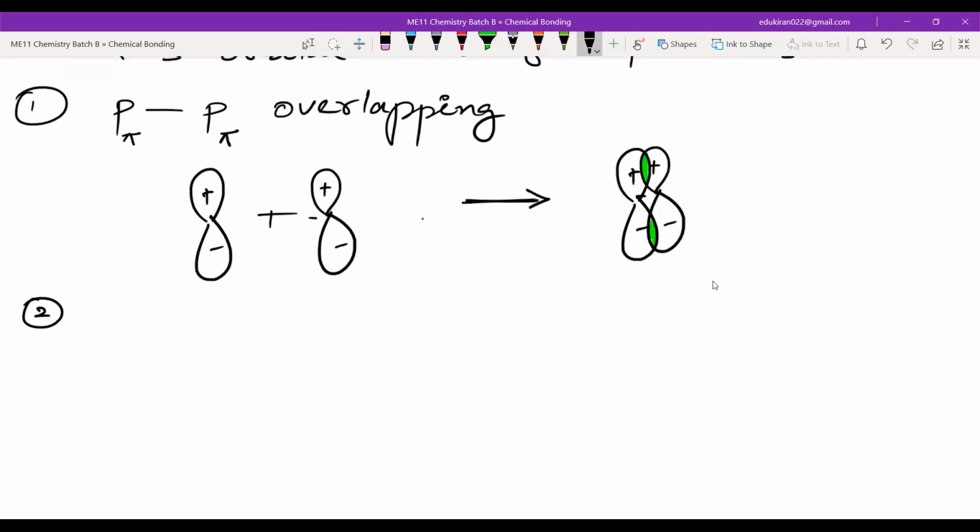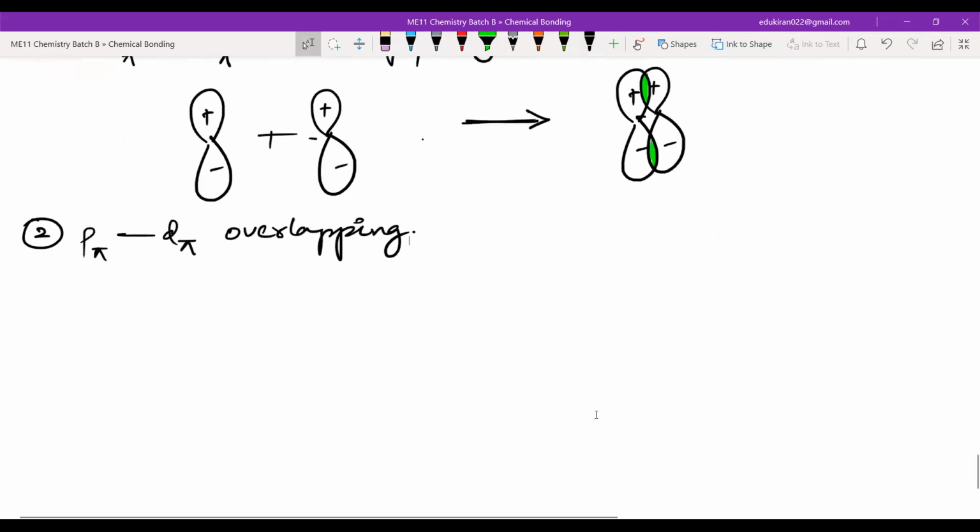Second is p pi d pi overlapping. Now in p pi d pi overlapping, you will have a pi bond.